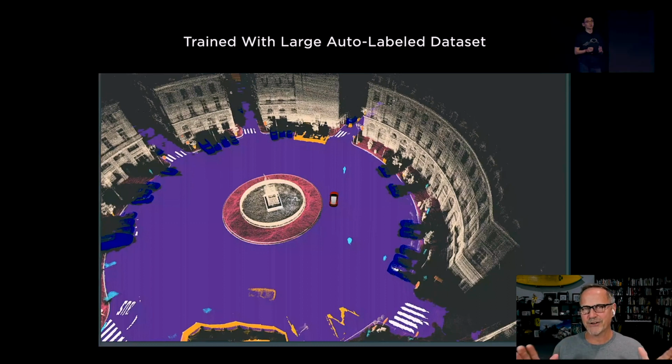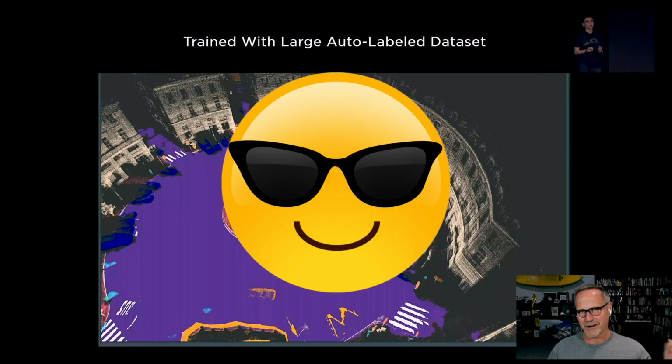So let me rewind here for a second and go out to a little bit broader picture to help you understand what's going on right now. But I also want to talk about the future, because the future is way, way brighter than what they talked about in this particular presentation.